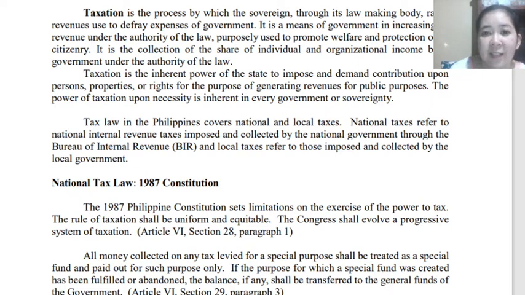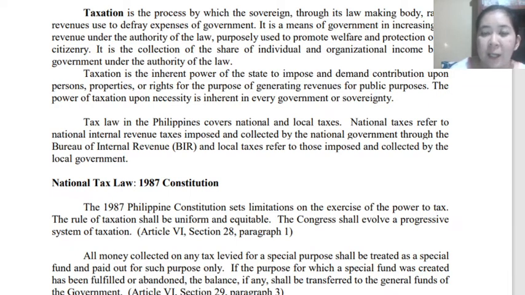National taxes refer to the national internal revenue taxes imposed and collected by the national government. An example of this is our income tax, which is collected through the BIR or Bureau of Internal Revenue. Local taxes, on the other hand, refer to those imposed and collected by the local government.